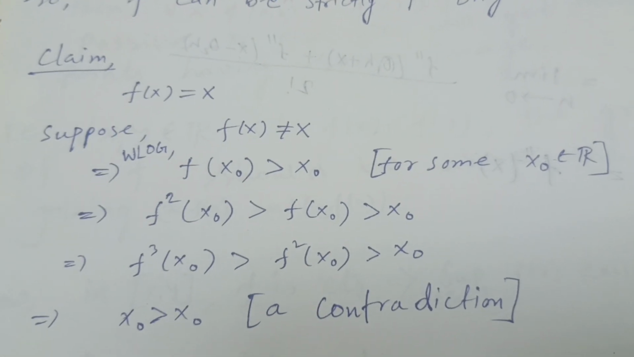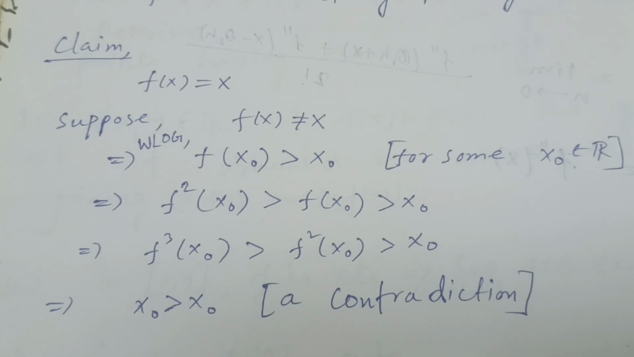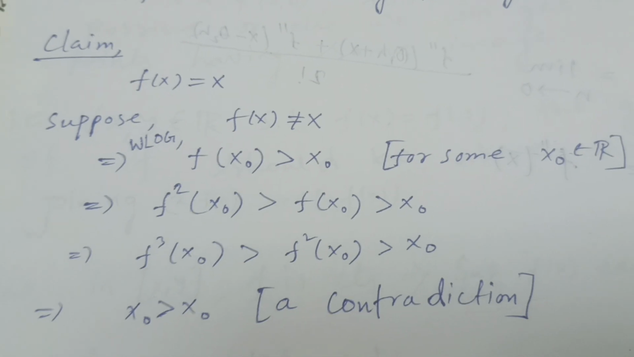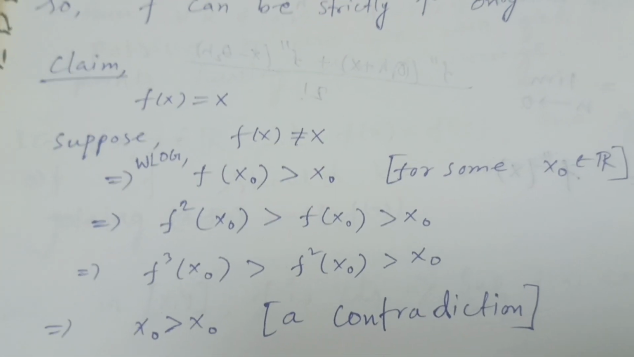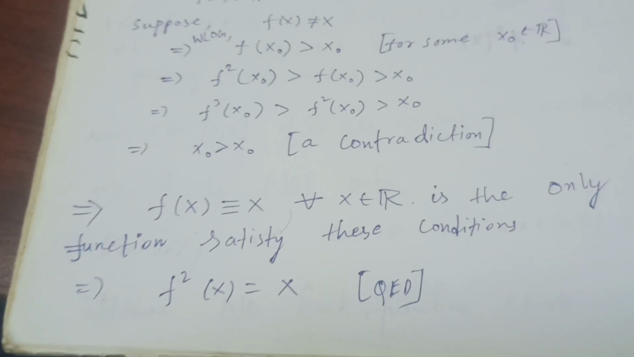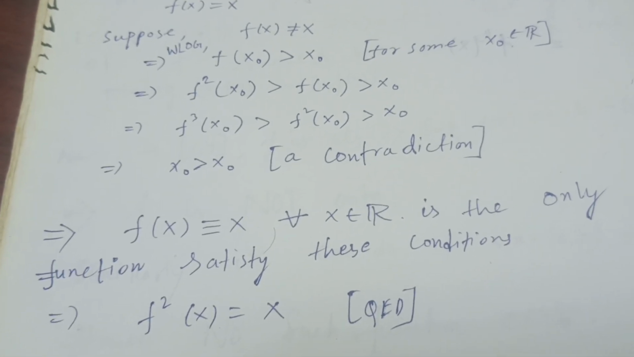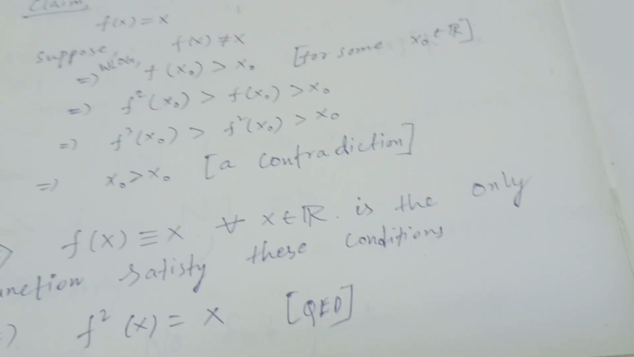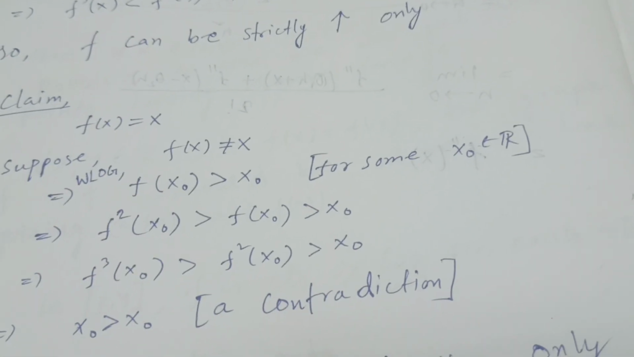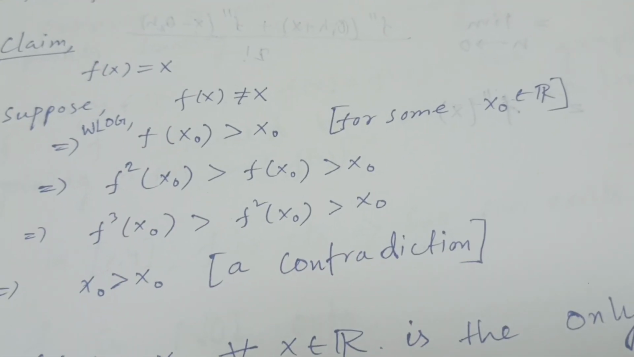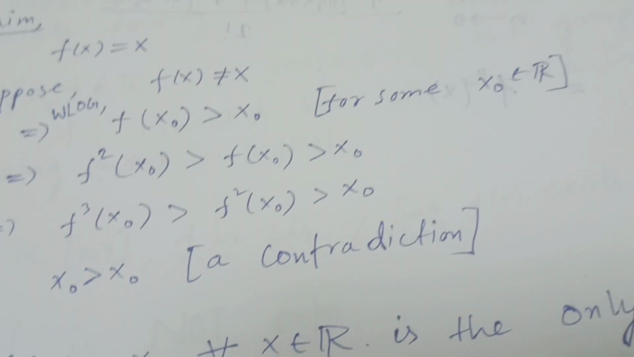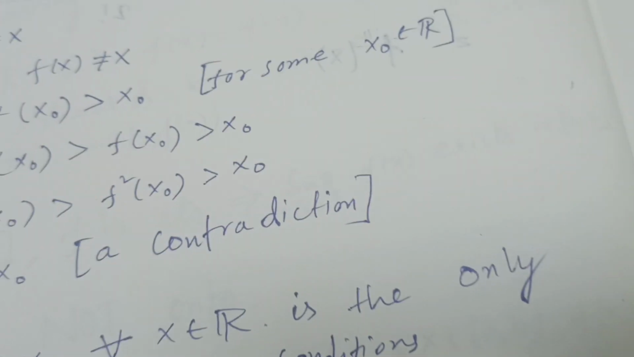It's not possible. Similarly we can show that if f(x₀) is less than x₀, then also it is not possible. So the only possibility is f(x) = x, and hence f(f(x)) = x. QED. So we proved that if f is a continuous function and composing f three times gives the identity function, then composing two times also gives the identity function. Thank you.